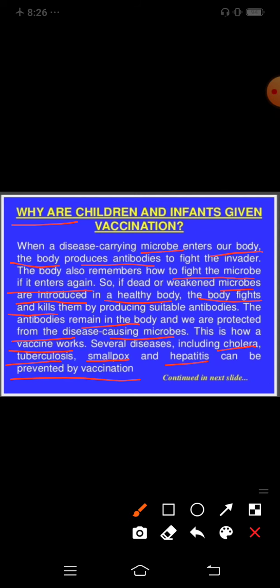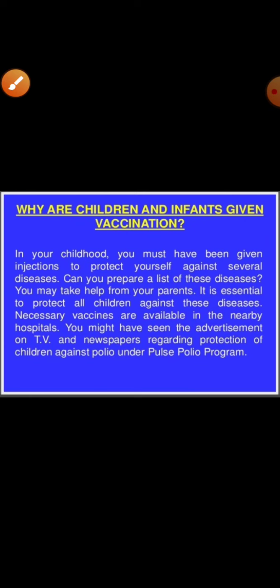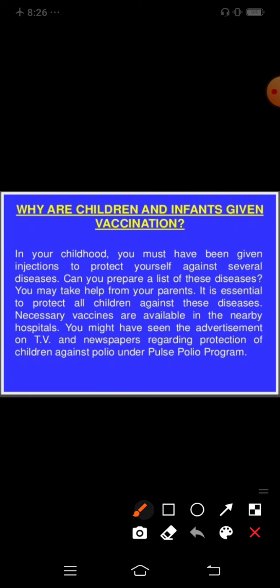So the vaccines are given to the children. That's why. In your childhood, you must have been given injections to protect yourself against several diseases. Can you prepare a list of these diseases? You may take help from your parents. It is essential to protect all children against these diseases. Necessary vaccines are available in the nearby hospitals.